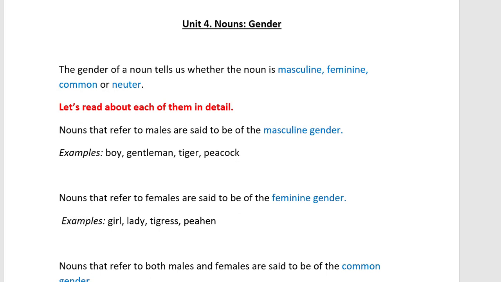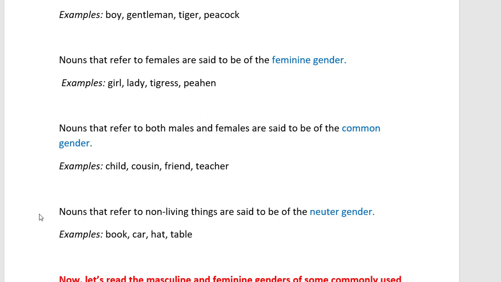So let's see the common gender, what it is. Nouns that refer to both male and female are said to be the common gender. So we are calling both together, that is male and female. Like that we can say child. Child can be female or male, right? Cousin, that can be female or male. Friend, teacher, that can be male or female. So we are calling in general, right? So those are common gender.